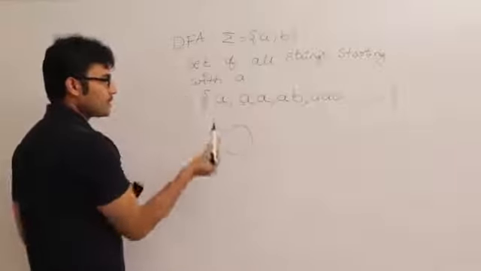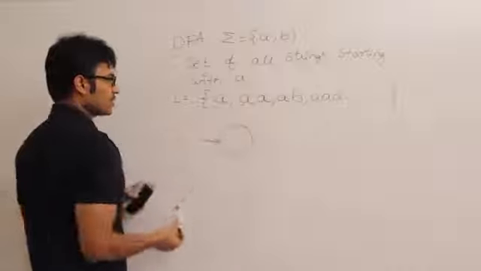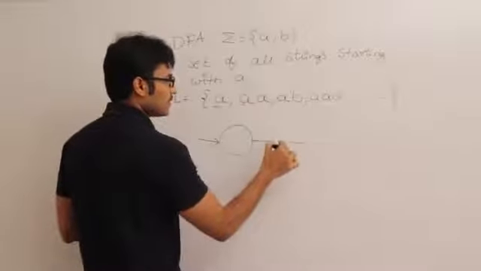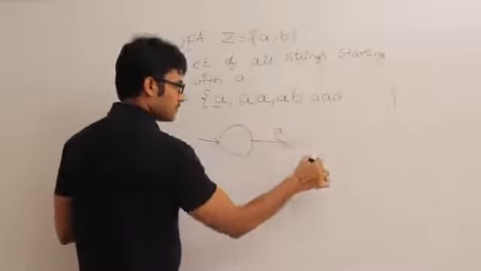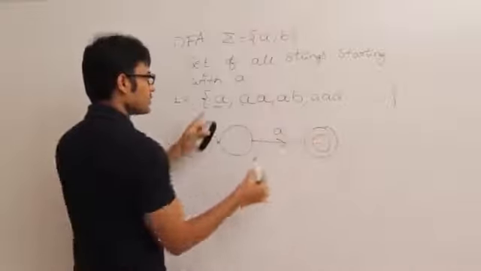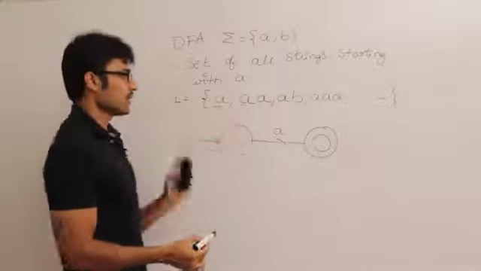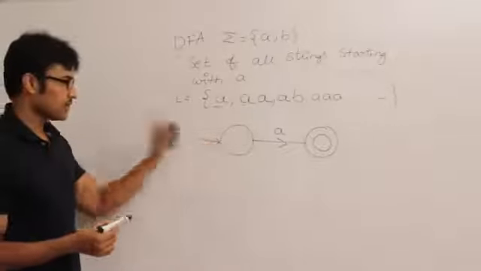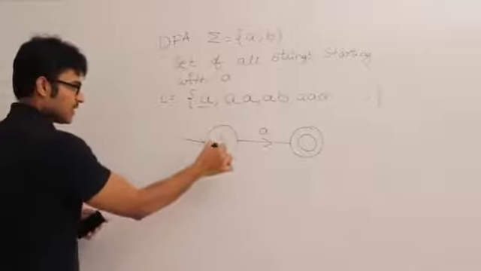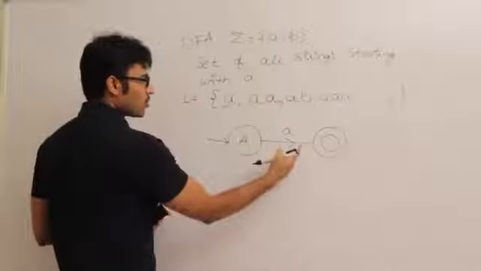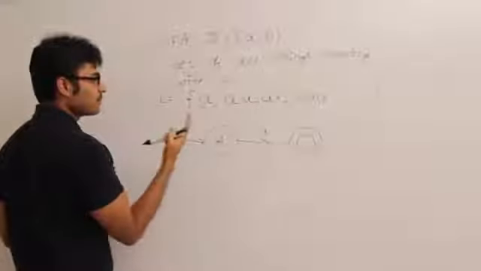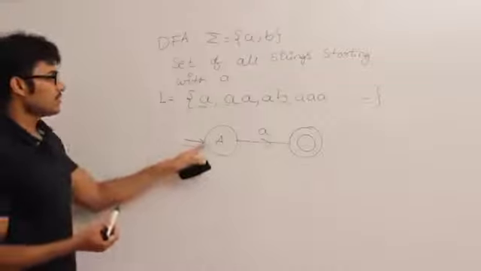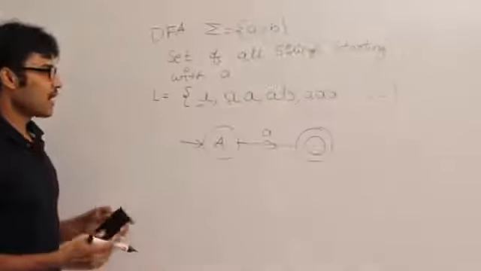Whenever the language is infinite, take the smallest possible string and give the skeleton. The skeleton has to accept the smallest possible string. The smallest possible string is a, and this is the skeleton which accepts a. Now decide if this is a DFA or not. This is not a DFA because on state A, we have shown what happens on a, but we didn't show what happens on b. Whenever I get a in the beginning, it is okay, I can accept it.